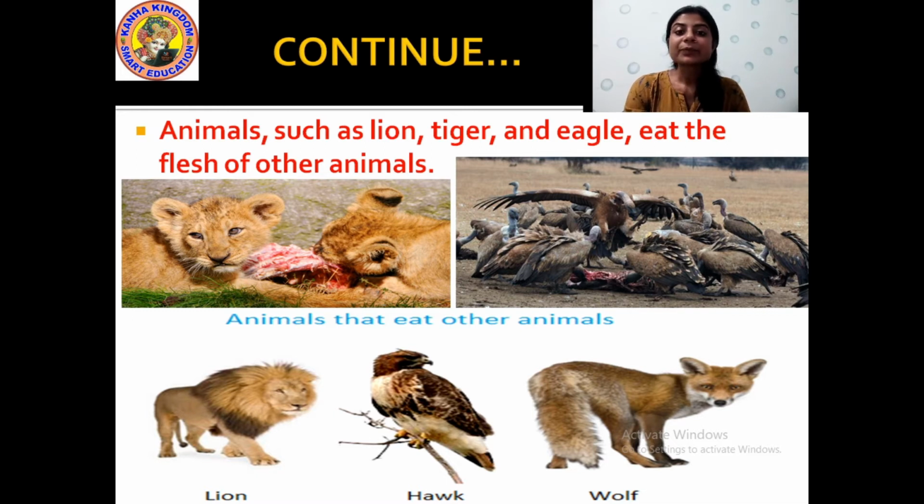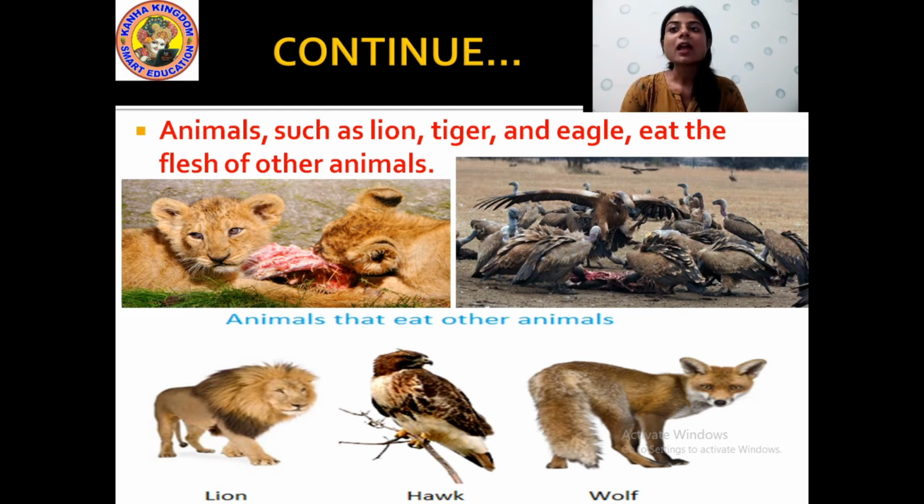You know students, the animals which eat the flesh of other animals, that means the animals who kill the small animals and eat them, they are known as the carnivorous animals. Carnivores. You will also read about this in your higher classes, okay? See, the tiger, the lion, they kill other animals. Suppose in the jungle, they kill the zebra, the deer, and they eat the flesh of those animals.